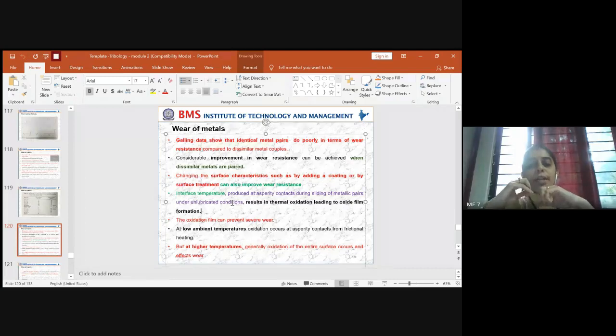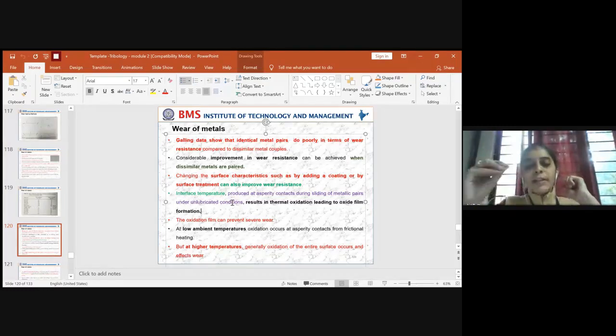Due to that high temperature and the movement of asperities resulting in plastic deformation, thermal oxidation forms an oxide film across the contact surface. Once the oxide film is formed, it can prevent severe types of wear.